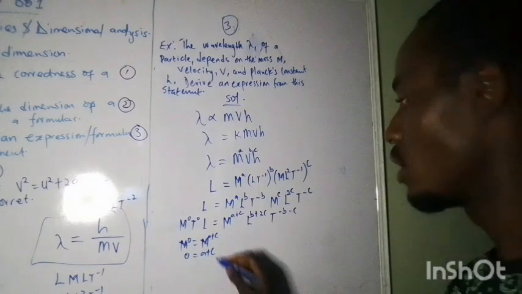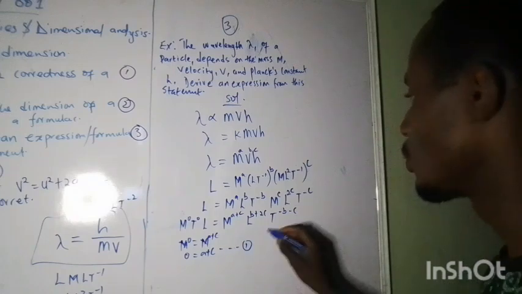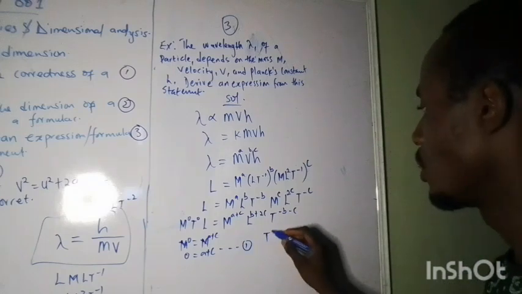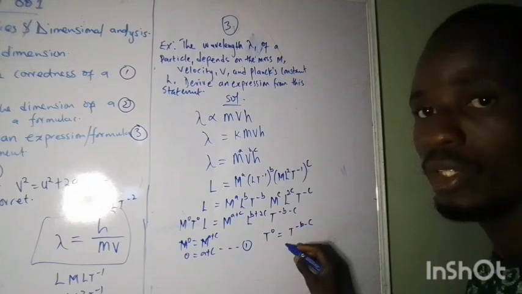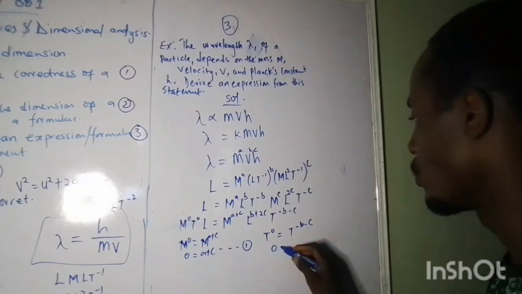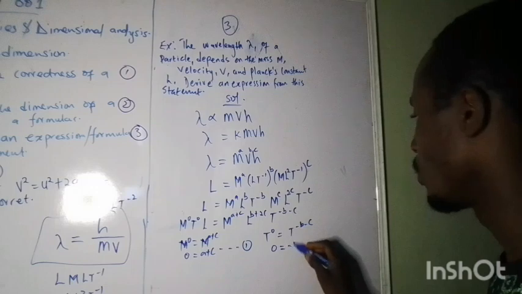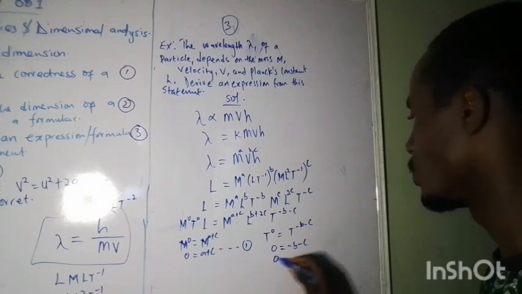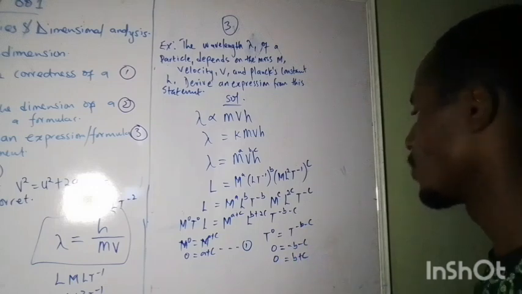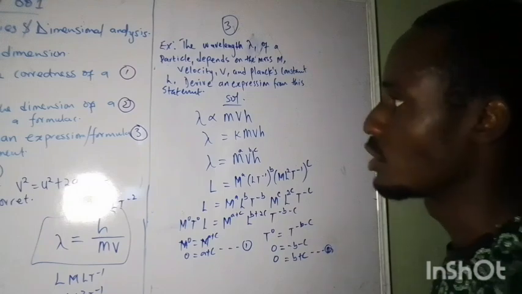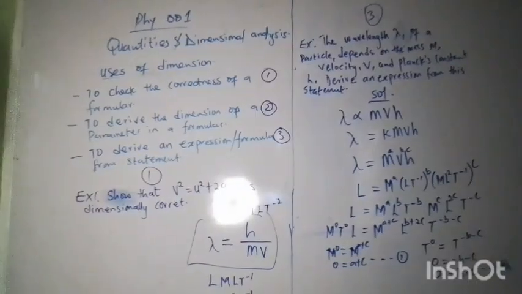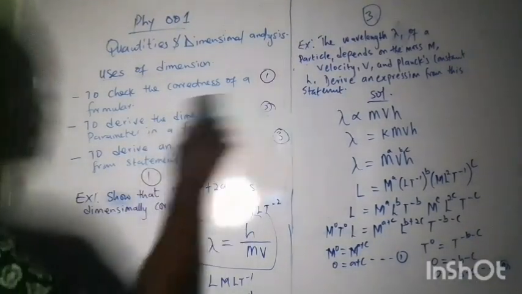So that is the first statement, 1. So then equating the t raised to power 0 equals t raised to power minus b minus c. This will give us 0 equals minus b minus c, and that is 0 equals b plus c. So let's take this as 2. So we'll continue from this side of the board. We can get rid of this now.